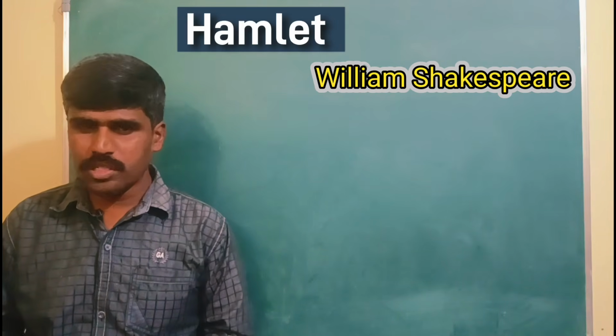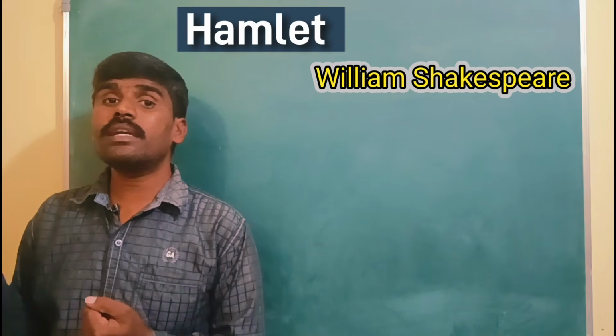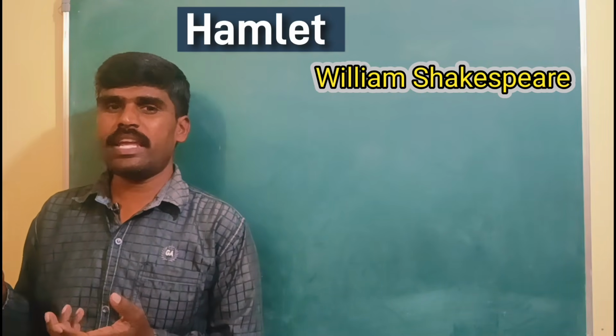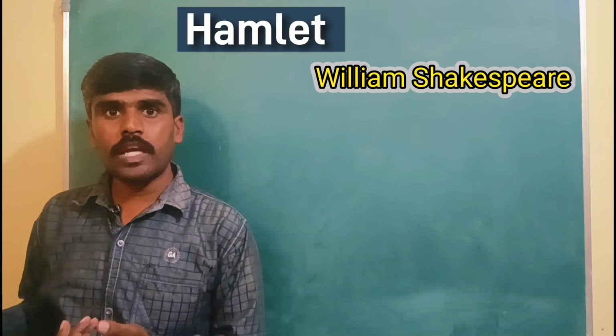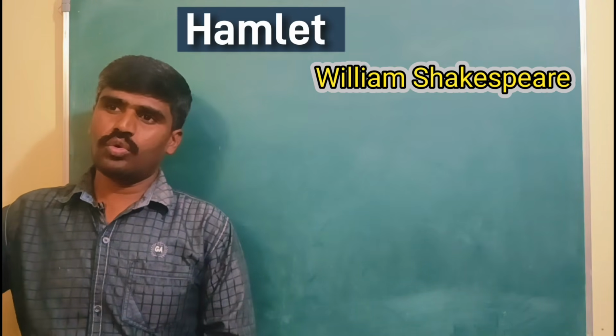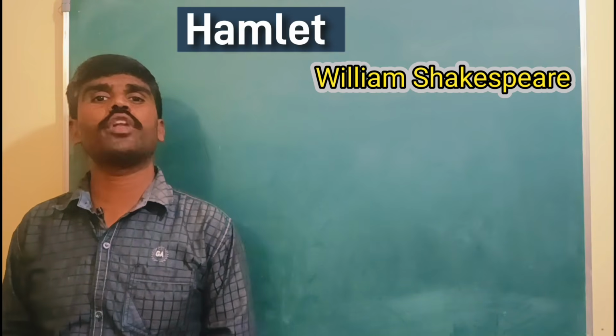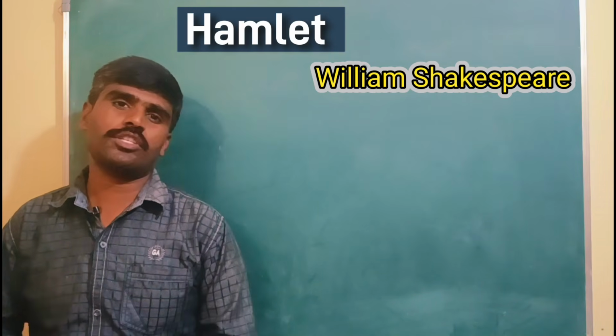So Prince Hamlet was not knowing, the hero was not knowing. He thought that it should be Claudius. So he was very angry. So he wanted to kill him. So he stabs at the curtain. So the sword goes through the curtain and kills that Polonius. Polonius dies on the spot.